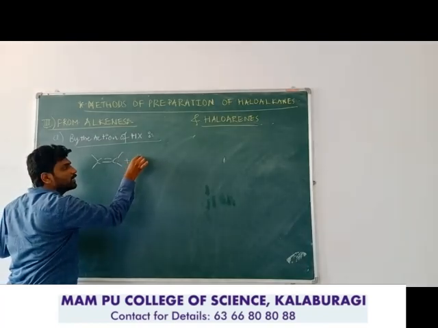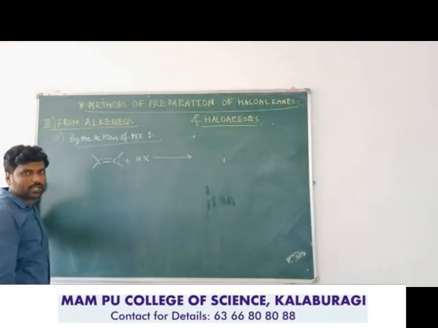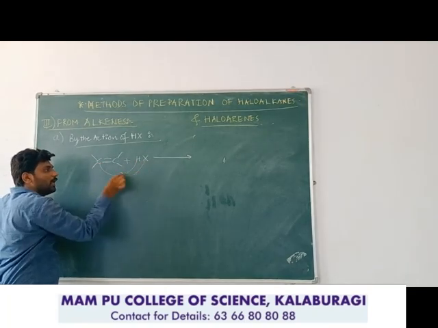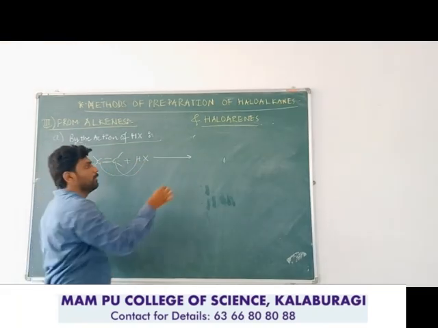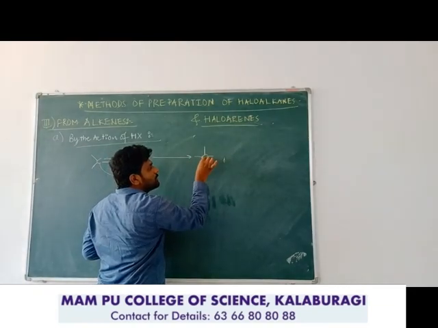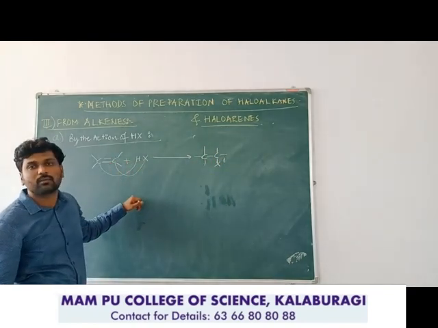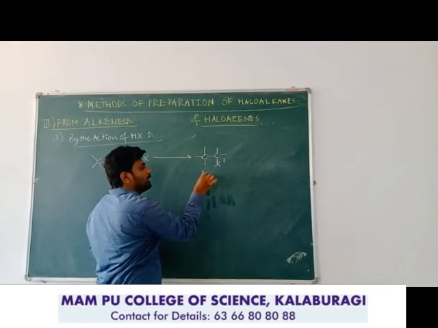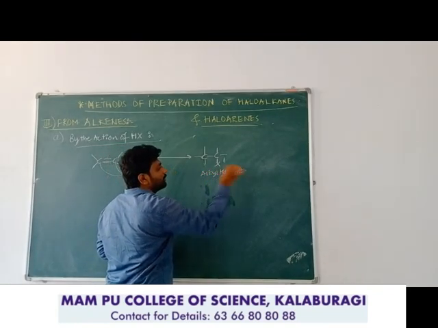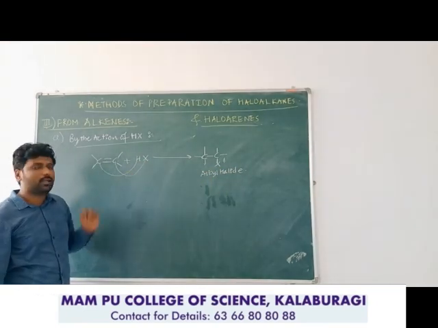Alkenes react with hydrogen halide and undergo a simple electrophilic addition reaction, where hydrogen is added to one carbon of the double bond and halogen is added to the other carbon. The unsaturated system is converted into a saturated system, and the alkene is converted into alkyl halide or haloalkane by the reaction of HX.